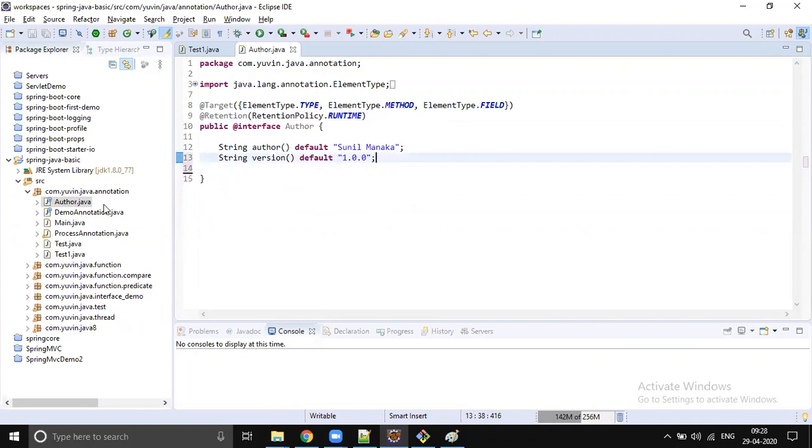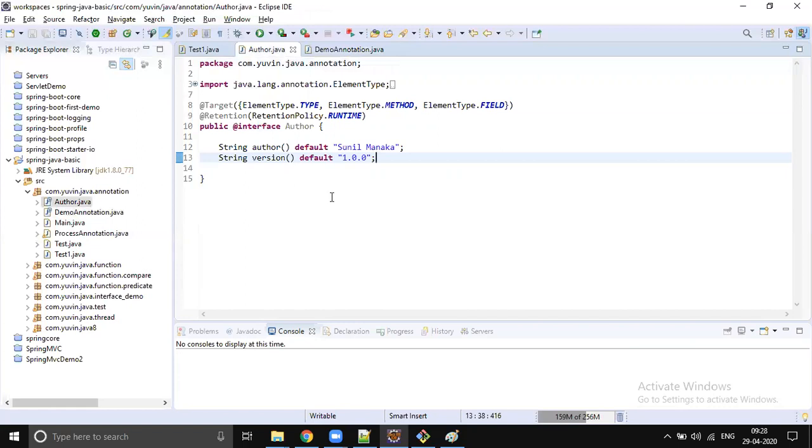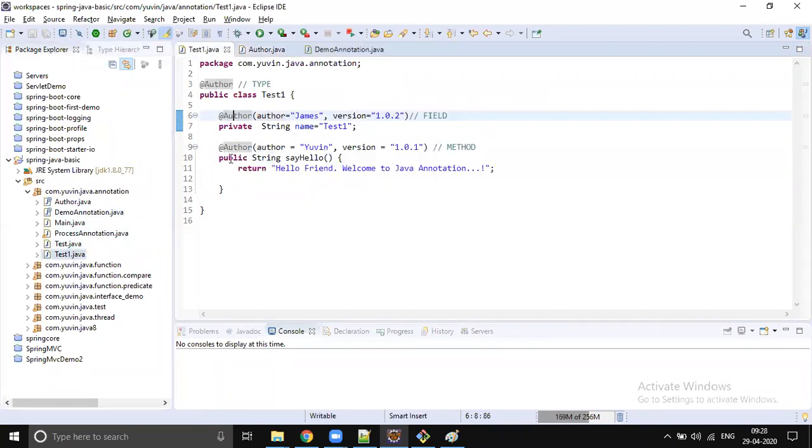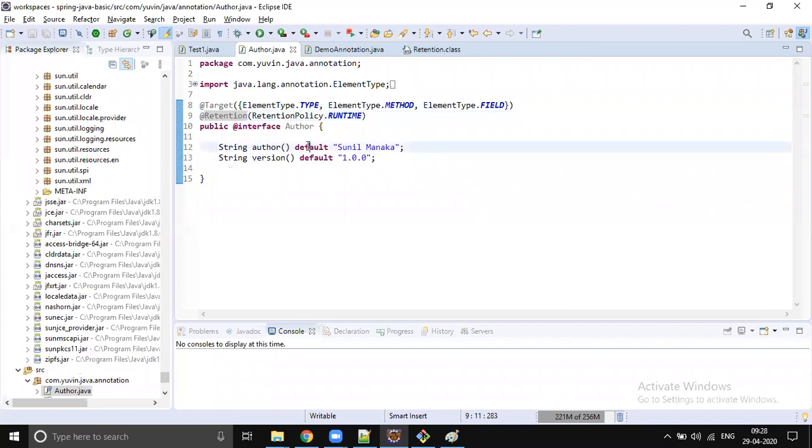It is also possible to add default values. You can write an annotation something like this without any parameters. This is called a marker annotation. It is also possible to assign some properties like author, version. You can also assign some default values, right? Some people don't provide an author name, or some people don't provide a version. In that case, what default value do you want to have? When it has a default value, it is also possible to skip that value while using it. This is possible in some places just because of this default.